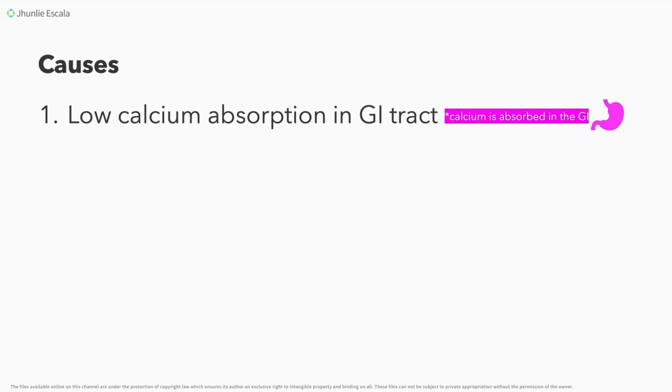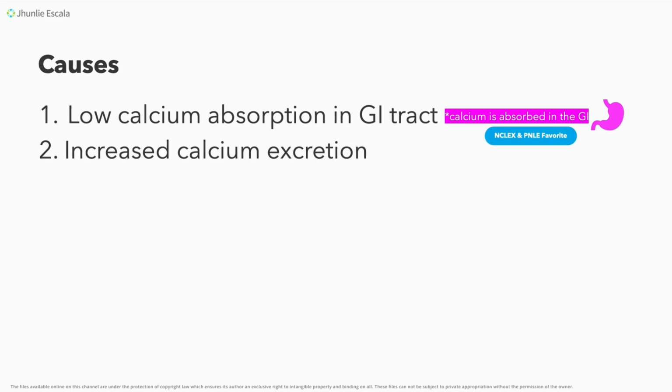Next, kapatid, we need to remember that this is an NCLEX and PNLE favorite. Again and again, remember that your calcium is absorbed in the GI tract. Pangalawa, increased calcium excretion. Aside from the mababang absorption ng ating calcium sa GI tract, remember that it is also excreted via the kidney, via the GI tract as well.